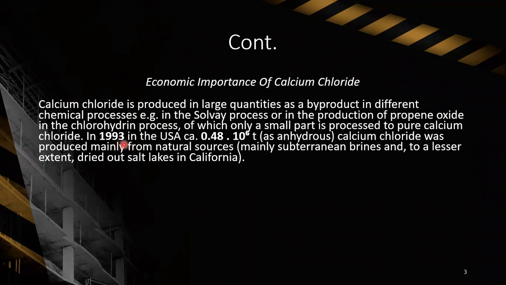In 1993, in the USA, about 0.48 multiplied by 10 to the power 6 tons of anhydrous calcium chloride was produced mainly from natural resources, mainly subterranean brines and to a lesser extent dried out salt lakes in California.